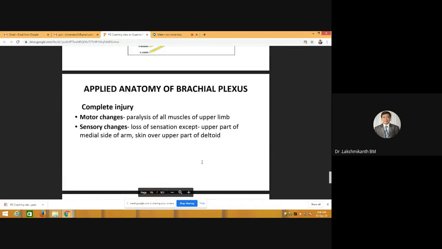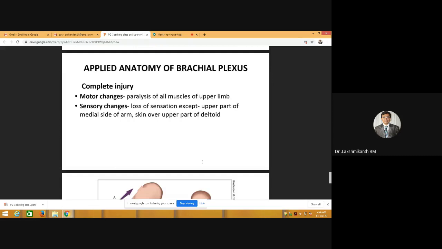And this brachial plexus can be injured. So there are motor changes like muscle palsy, and there will also be sensory changes. In order to know which part is getting involved, you have to know which muscles they supply. So it can be in the skin in the upper part or the lower part.